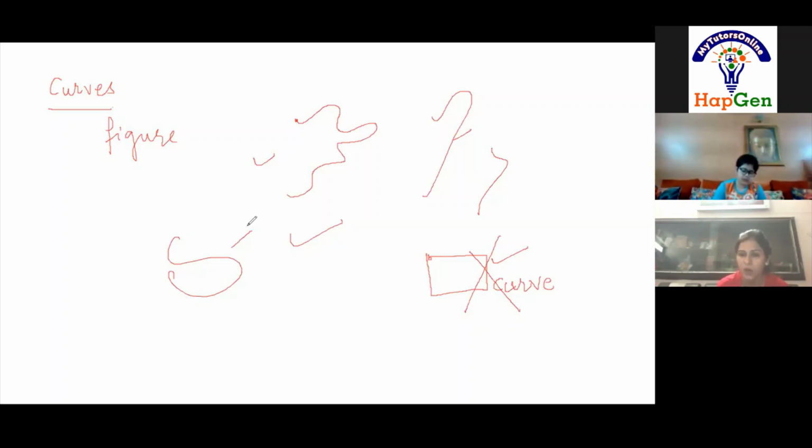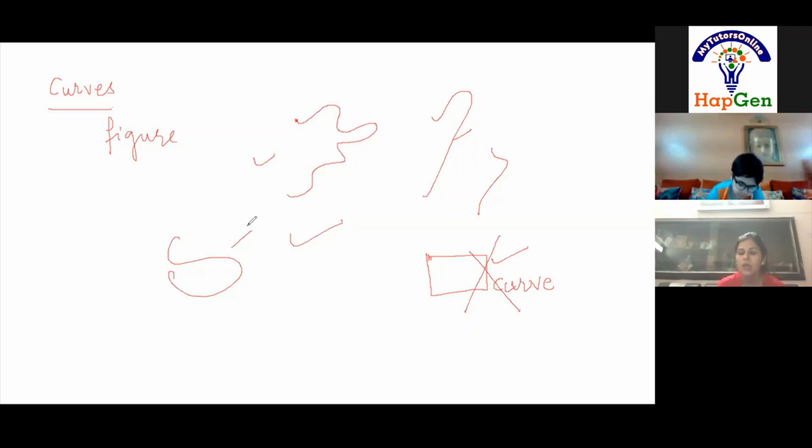Okay, so write the topic: curves. Why is this important? Because when you revise my notes, you can recall easily whatever I taught. You don't have to go through multiple books at that time. Fine? Okay. So write down the definition of curves.